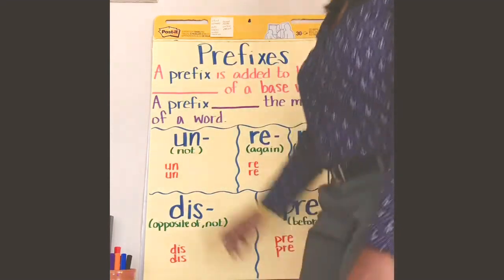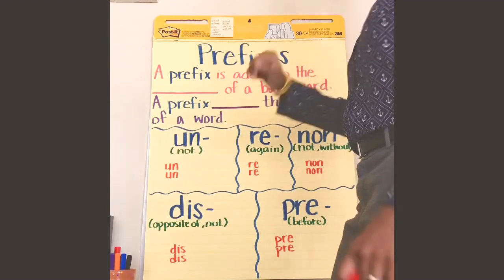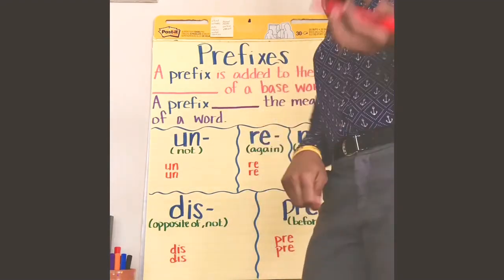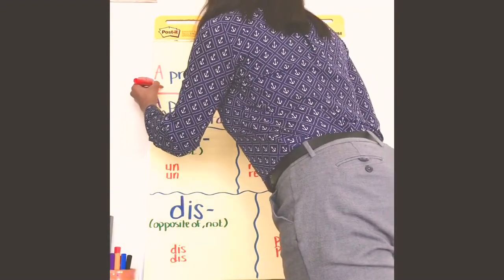Prefixes. A prefix is added to the beginning of a base word.